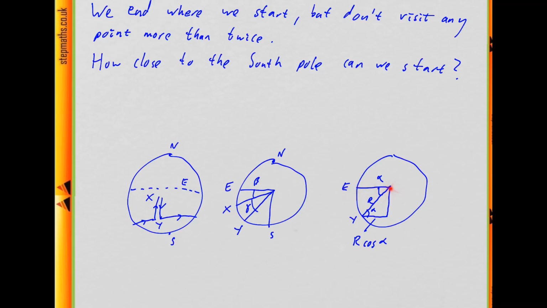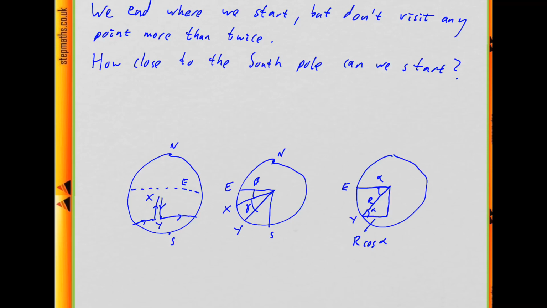And if I draw a horizontal here and here, these two angles are the same, these are both alpha. This diagonal here is the radius of the Earth, and therefore this here is r cos alpha. And so this distance is going to be 2 pi times r cos alpha.